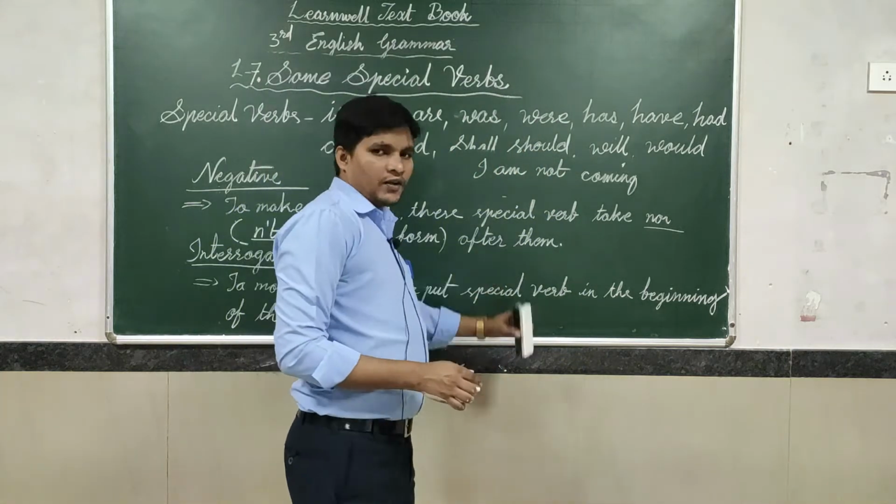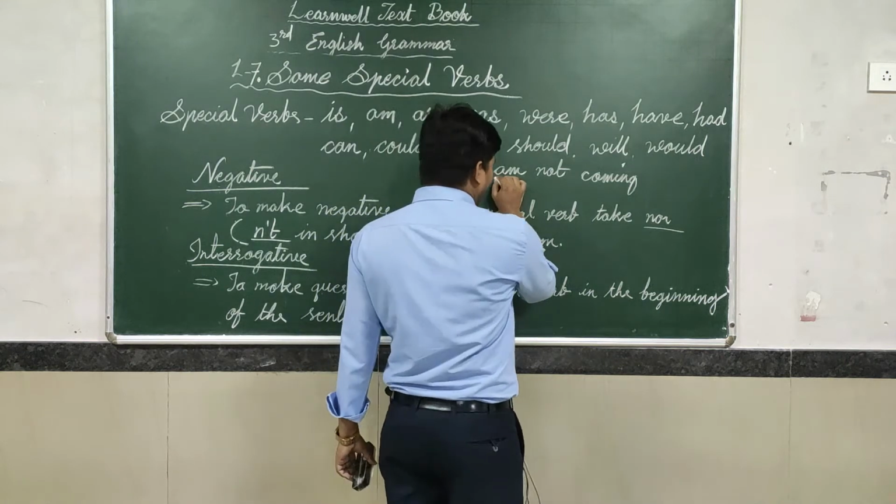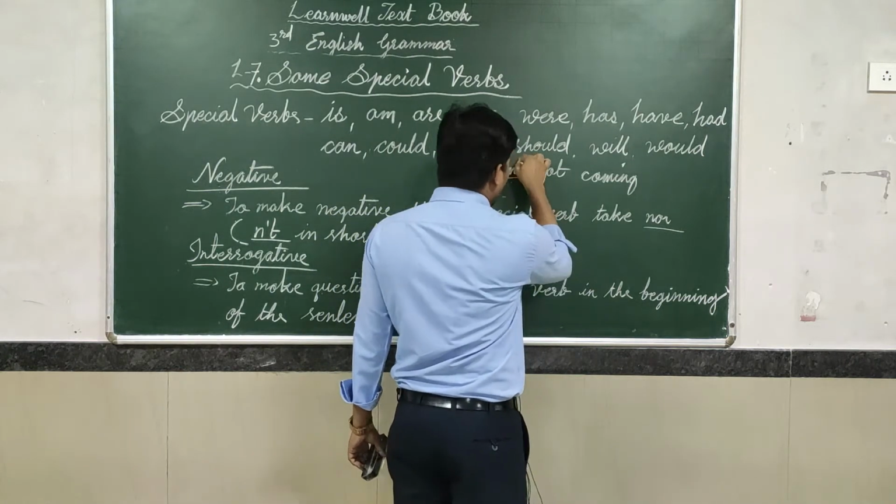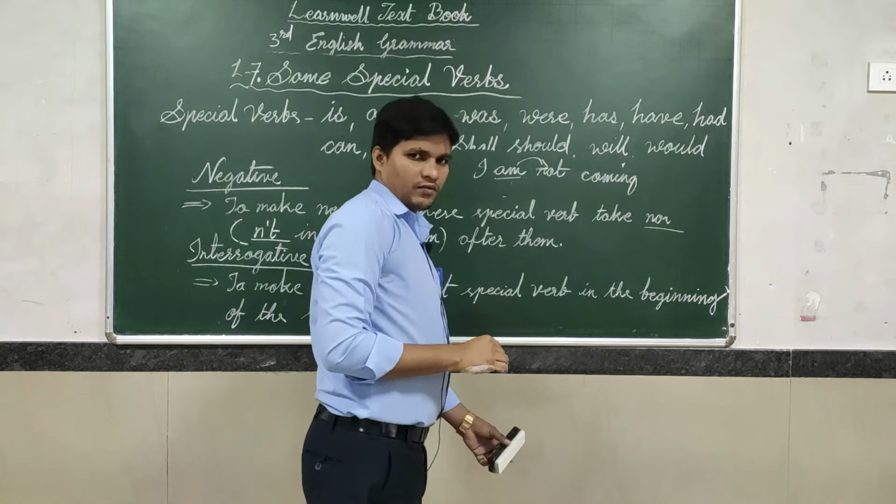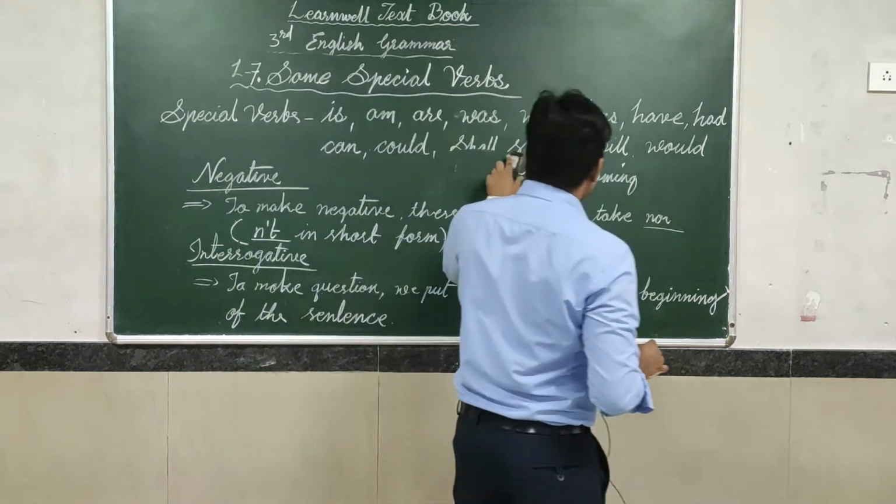But here there is no shortcut form. But whenever you make a negative sense, after the auxiliary verb we have to use not. Got it? Next,